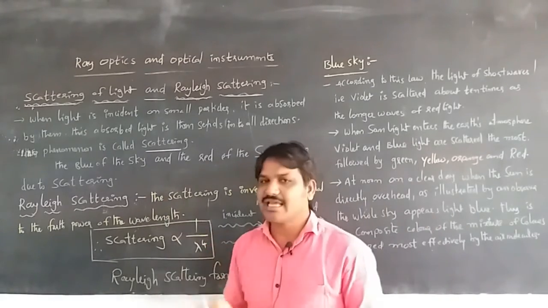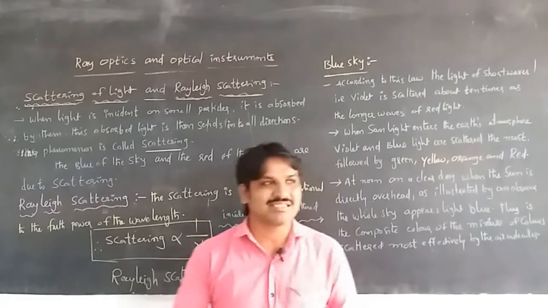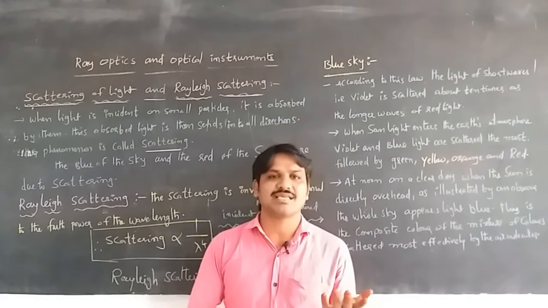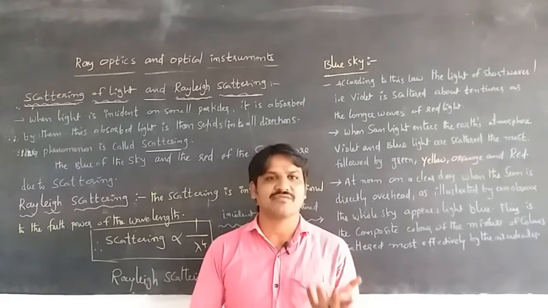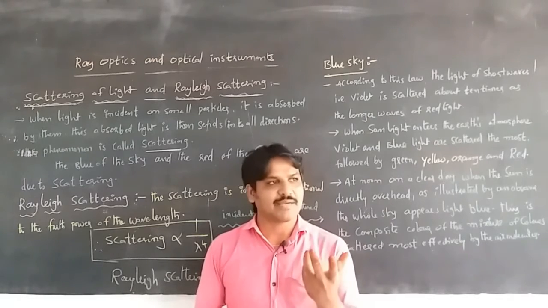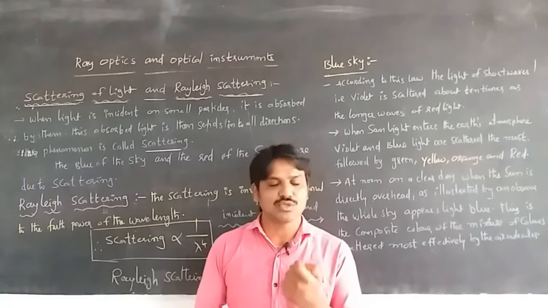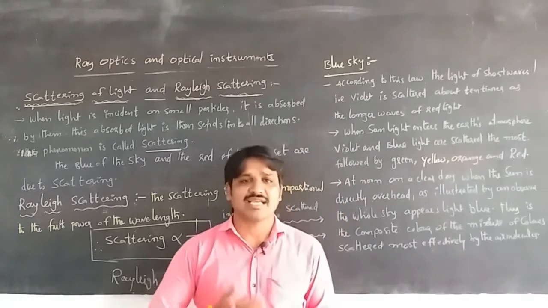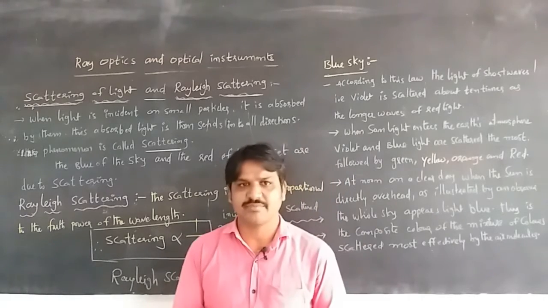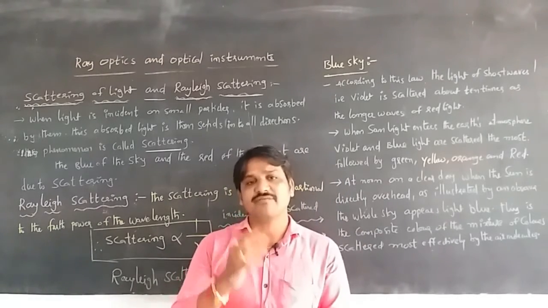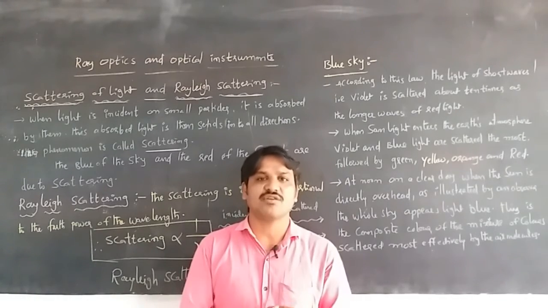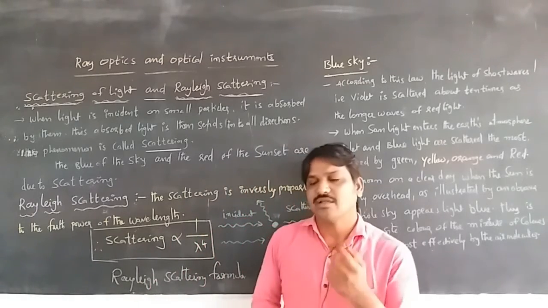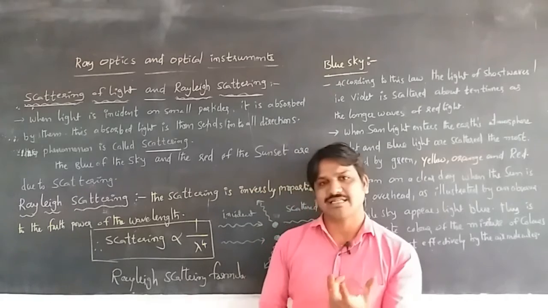So here Rayleigh has given an equation for the blue of the sky, and also for the sun at the time of sunrise and sunset. When the sun is at the horizon, it appears red, and that is also due to the scattering of light. All wavelengths of light can be scattered, but light of short wavelength scatters more than light of long wavelength, so blue light scatters more than red light.